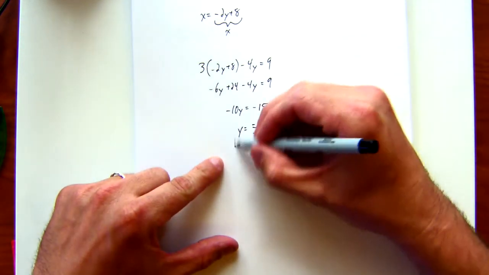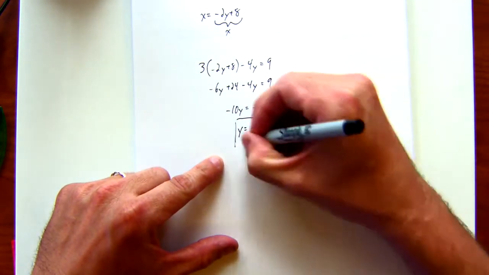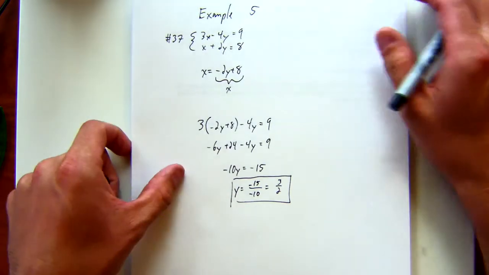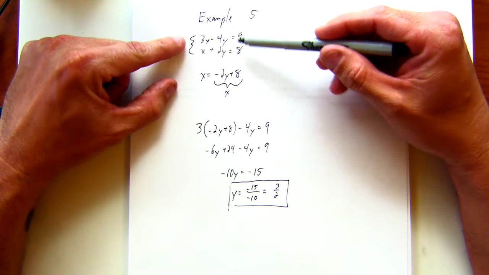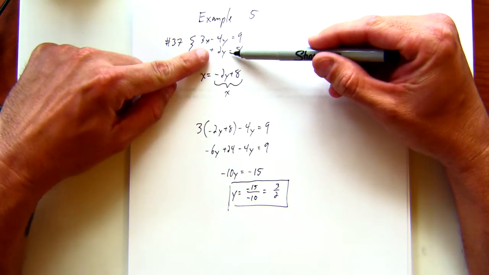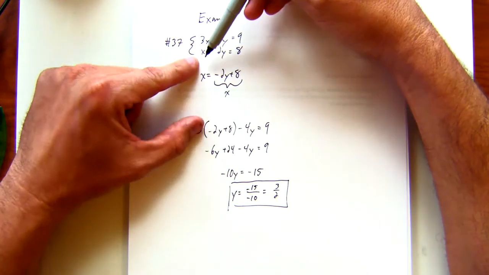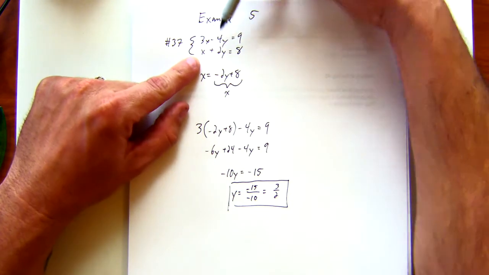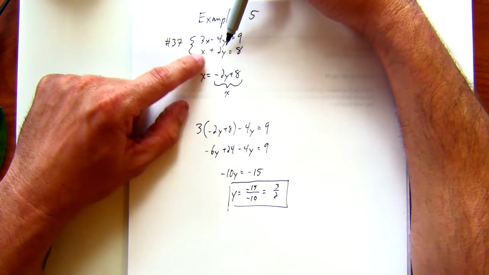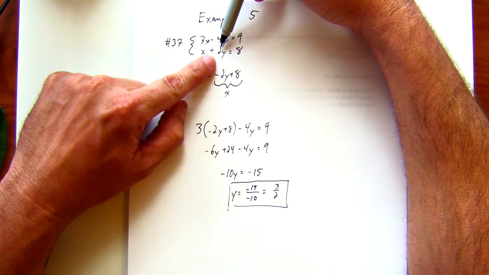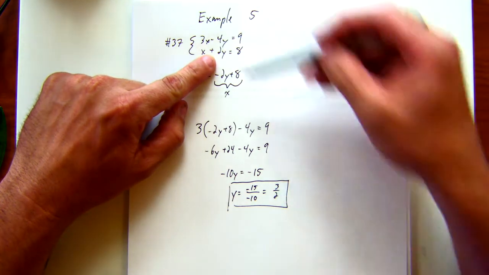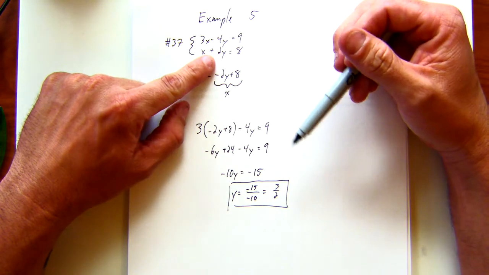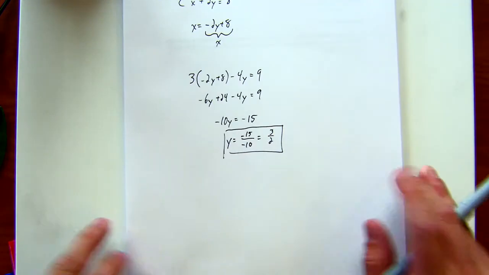So yeah, now we want to plug in our y. So looking at our equations again, which one of these equations would it be easier to use? Why? It would be easier probably to use the second one for a couple of reasons. One is the x is by itself, but also what's the coefficient of my y? And what's the denominator of my y here? So they're going to do what? They'll cancel out. So let's see if we can see it.